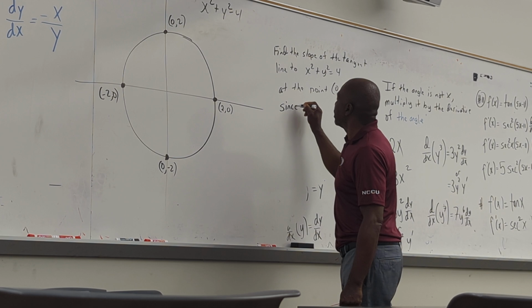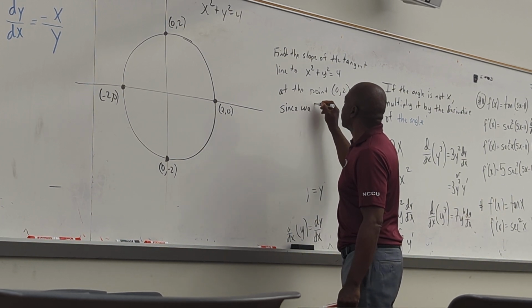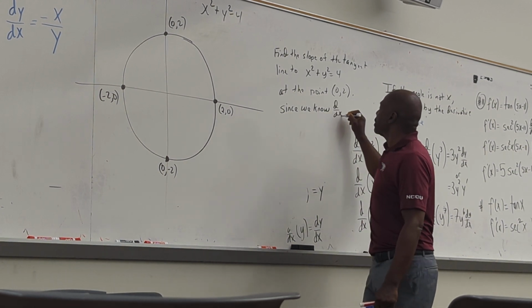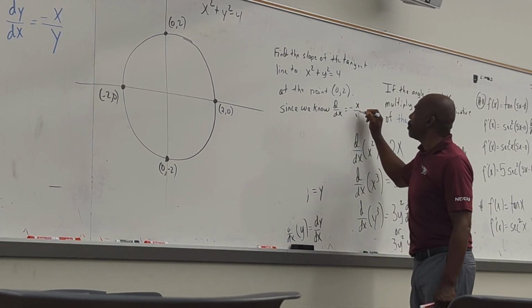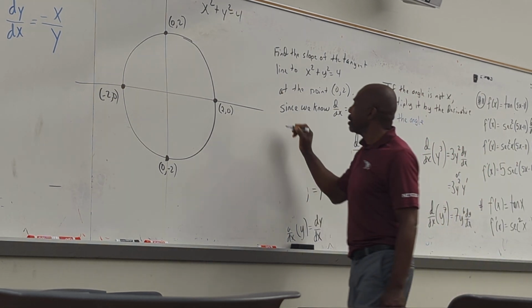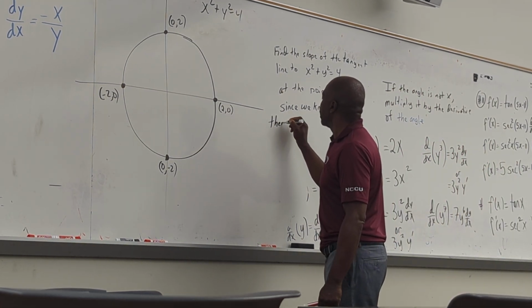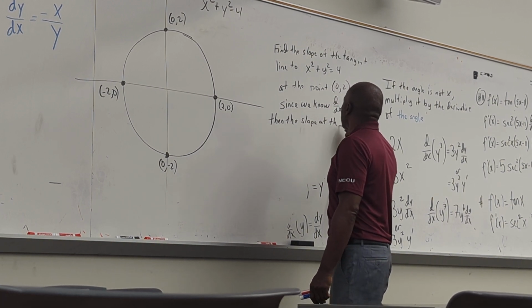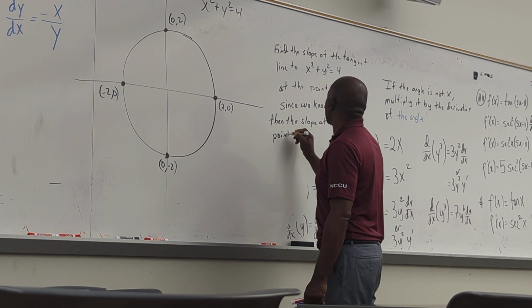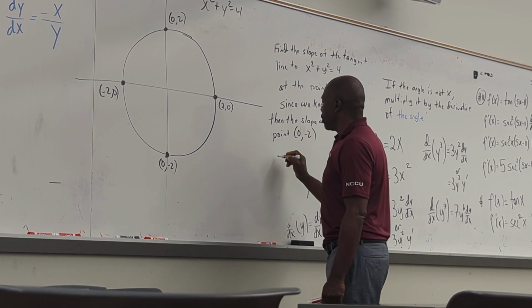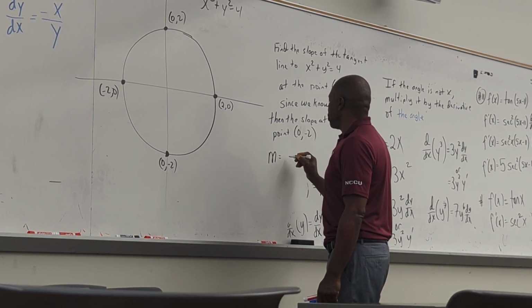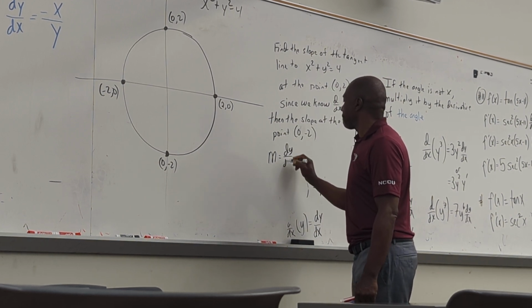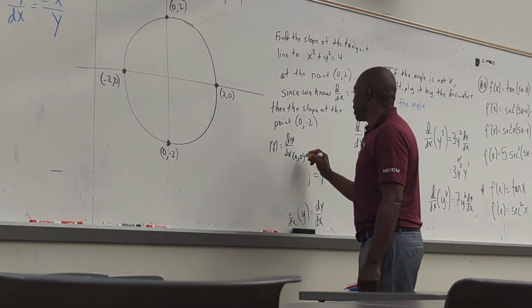Since we know dy/dx is equal to minus x over what? Y. Then the slope at the point (0, -2), all it's saying is m is equal to the derivative at the point (0, -2).